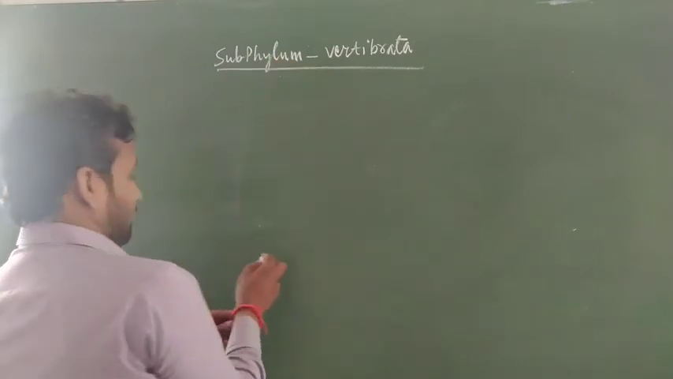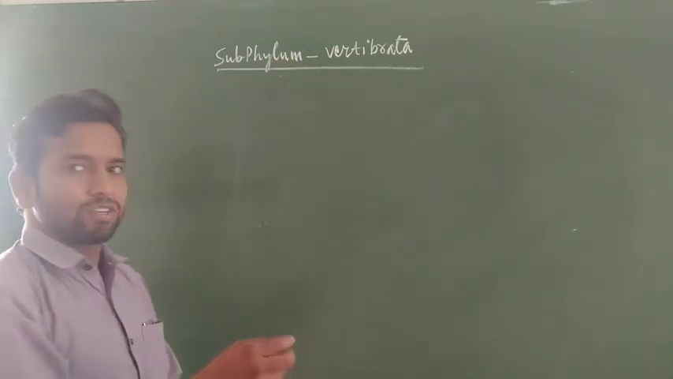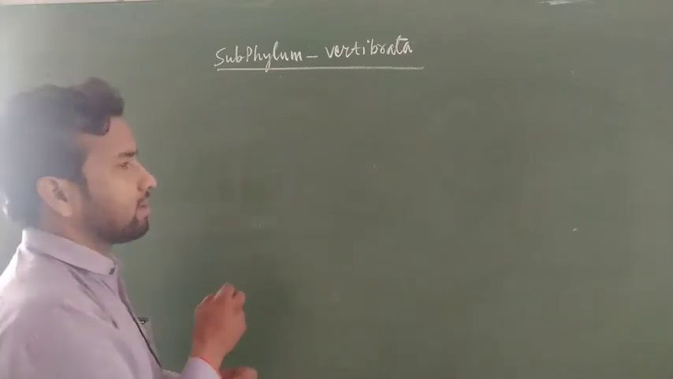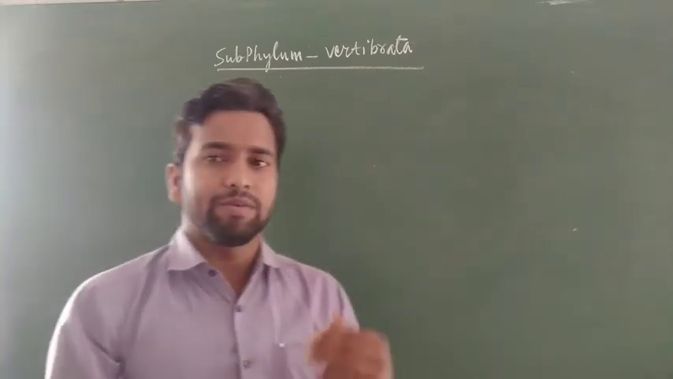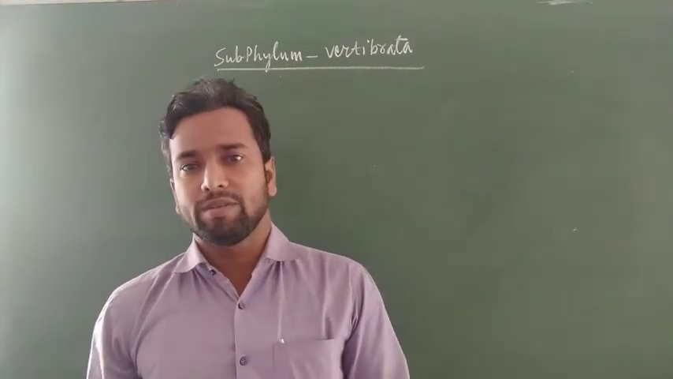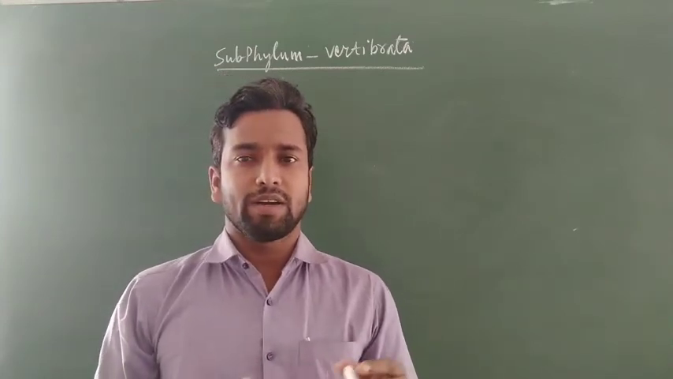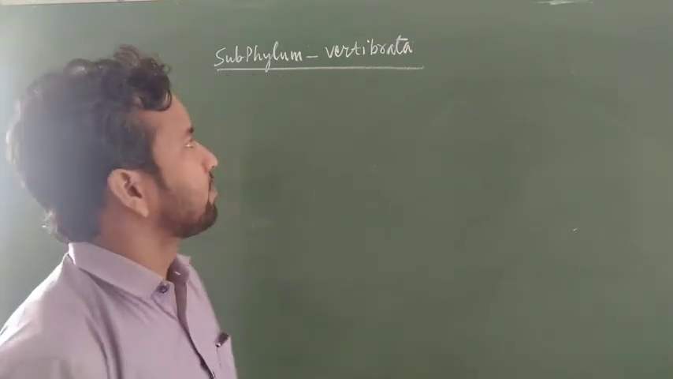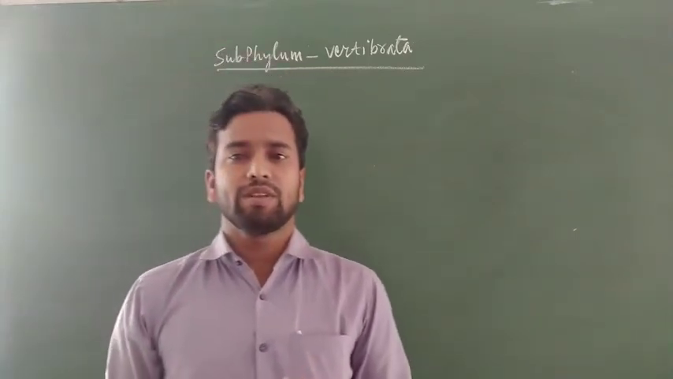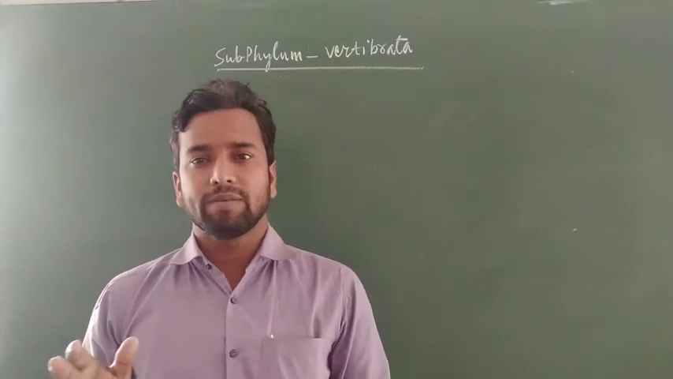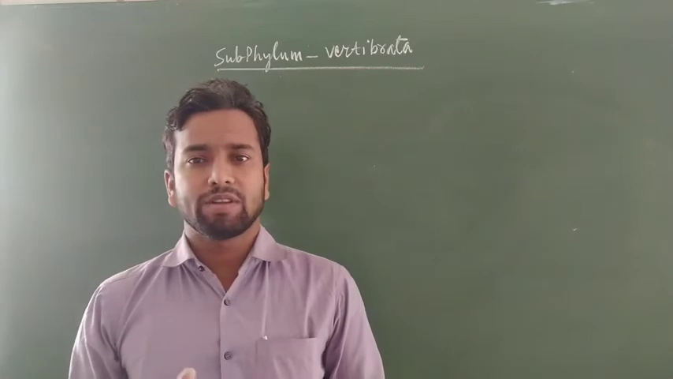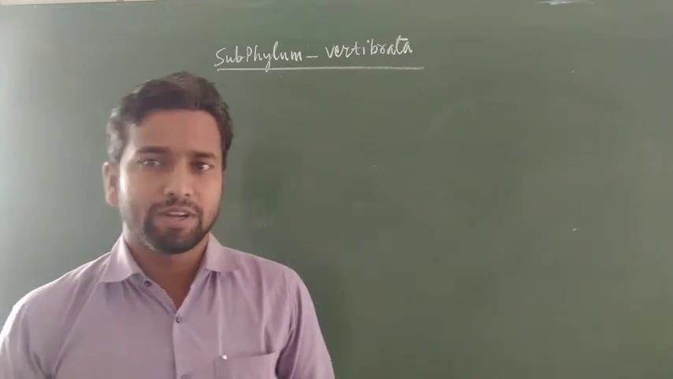Now, what is a vertebrata? Phylum vertebrates have many characters. I already explained the difference between vertebrates and non-vertebrates, especially chordates and non-chordates. But how do vertebrates differ from the chordates? Vertebrates differ from the chordates due to the presence of a segmented backbone, especially a segmented notochord. This is a differentiated notochord present in the case of vertebrates.